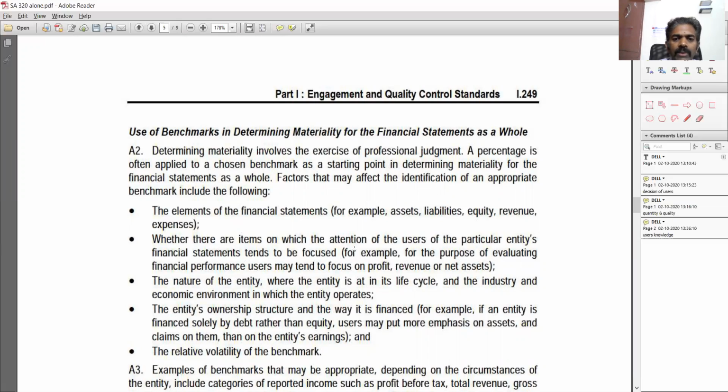Whether there are items on which the attention of the users of the particular entity's financial statements tends to be focused. So if the users are focusing more on assets, then you put a benchmark on assets. Or if it is a trading company and a profit-oriented company which has fewer assets, then put the materiality on the profits. If it is more of a manufacturing company and an asset-driven company, then put it based on the assets. How much? Say maybe 2% on the assets or 1% on the assets.